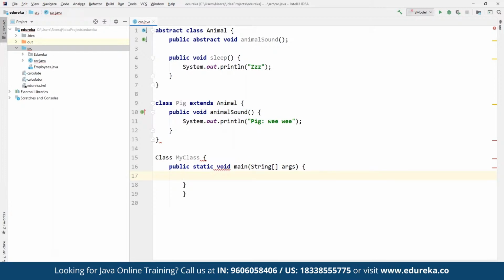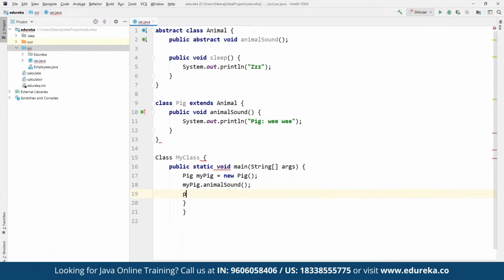Now, suppose we are going to create a pig, and we name it myPig. Here we can define a new Pig object. We do that by defining new and then the Pig constructor that we are going to create. So we have defined a simple new Pig and then the pig object. Once we define the pig object, we can use myPig and call the animal sound that we have defined,